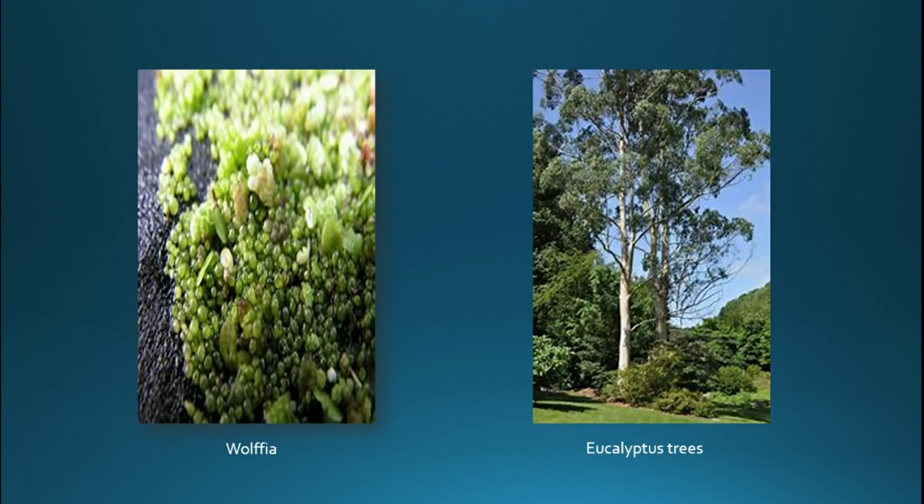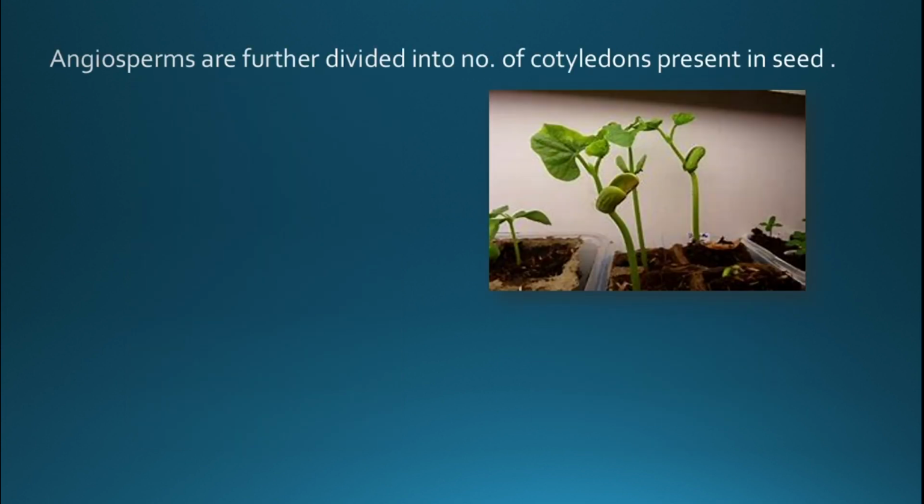Angiosperms are further divided according to the number of cotyledons present in the seed. We are going to see what cotyledons are. Before going further, gymnosperms have naked seeds and well differentiated body parts, while angiosperms are the flowering plants, and they are divided depending upon the number of cotyledons present in the seed, for example monocotyledons and dicotyledons.